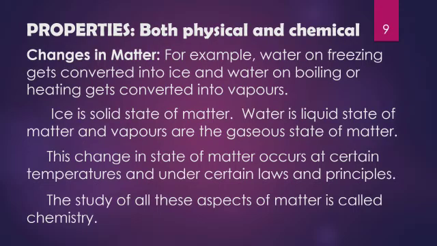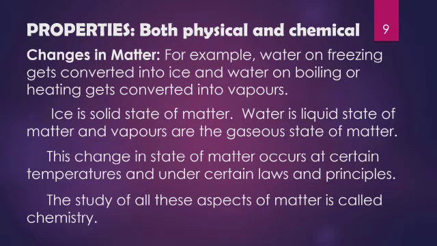Water is a colorless substance. Water is tasteless. Water is odorless. So these are the physical properties of water that we can easily see, that we can easily observe. And what are the chemical properties of water? Chemical properties basically deals with the chemical reactivity, which means that with which other substances water molecule can easily react.